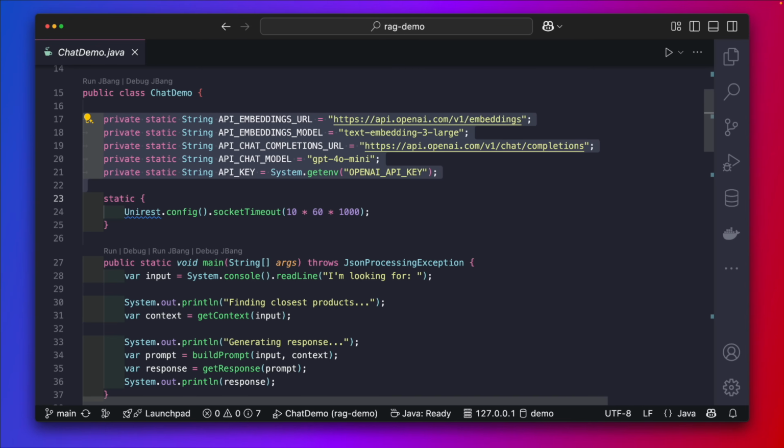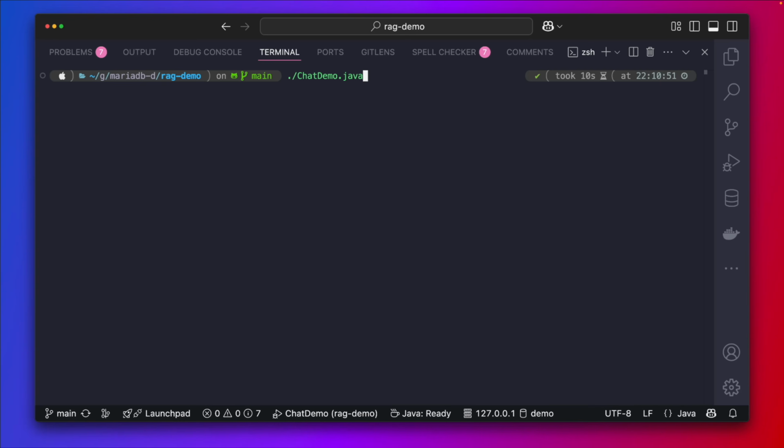This one also has the embeddings URL because we need it, but we also need a chat completions endpoint. Notice how that URL ends in chat/completions. And the chat model is going to be GPT-4o mini. Now, when you run this program, it's going to ask what you are looking for. We can type something like summer shirts for kids. It's going to say, okay, cool, I'm going to find the closest products. The first thing it does is get a vector for this string, summer shirts for kids, so it sends it to OpenAI. I'm not going to show that in the code because it's similar to the previous one.